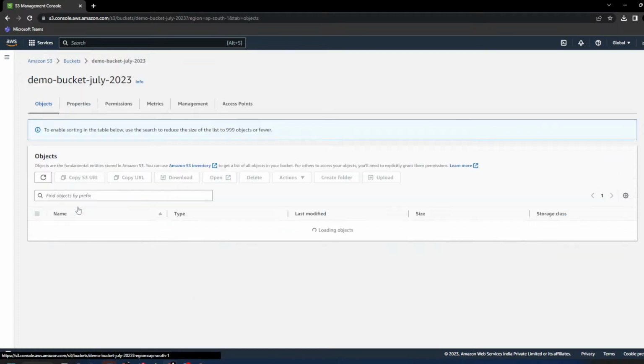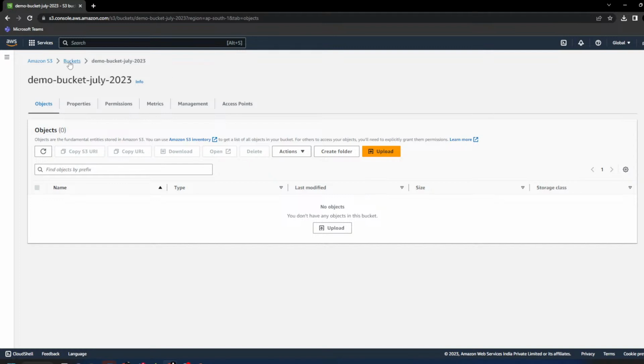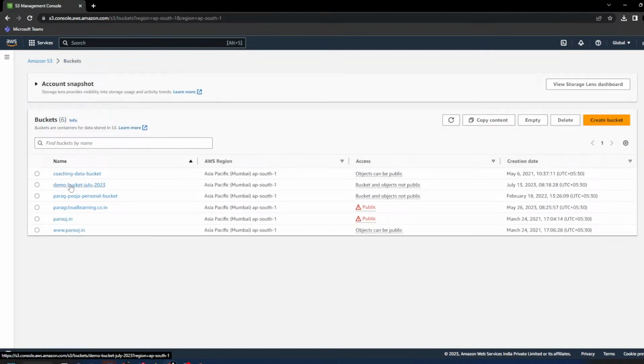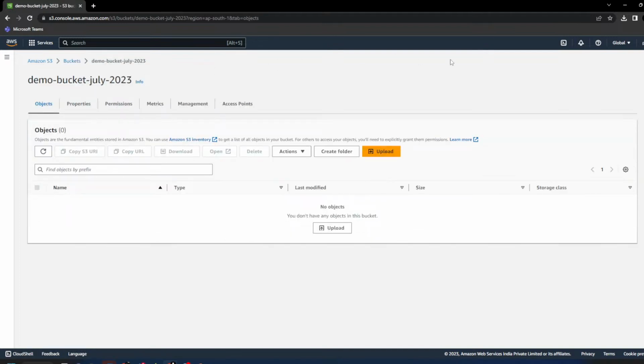Now click here. As soon as you click on the bucket, you will see this console. Right now everything is empty, there is no data in my bucket. Now in S3, whatever files we are uploading, or are going to upload, are called objects.